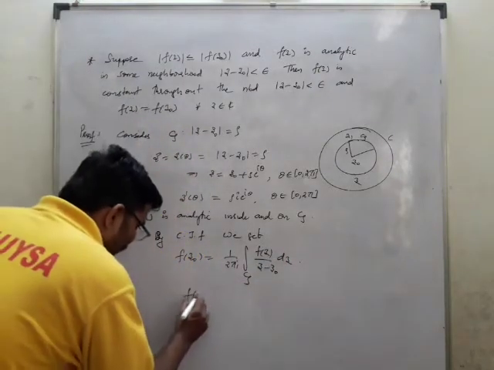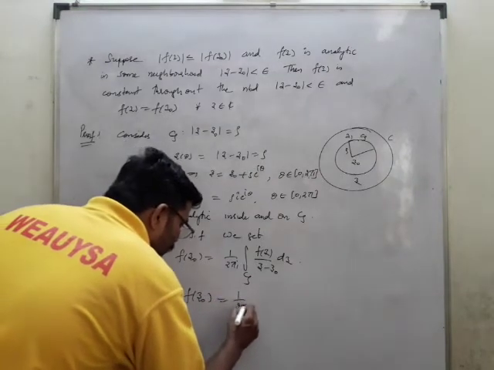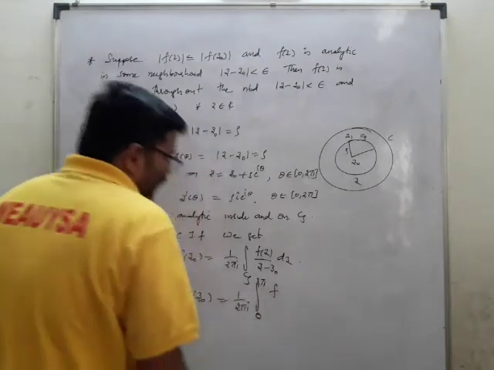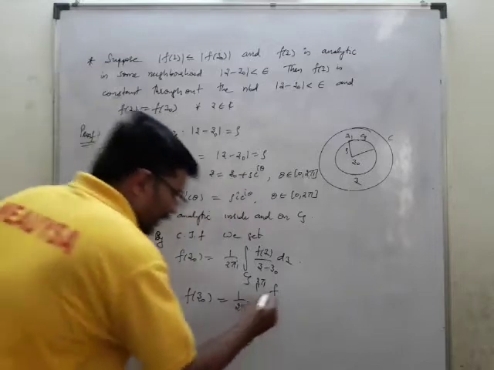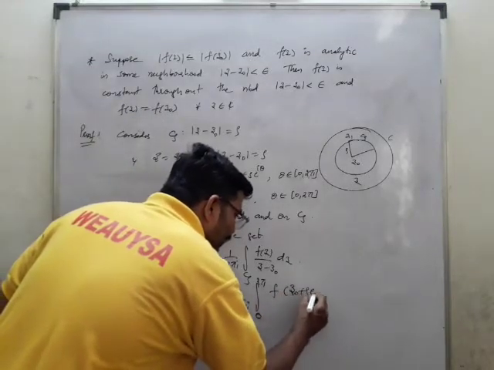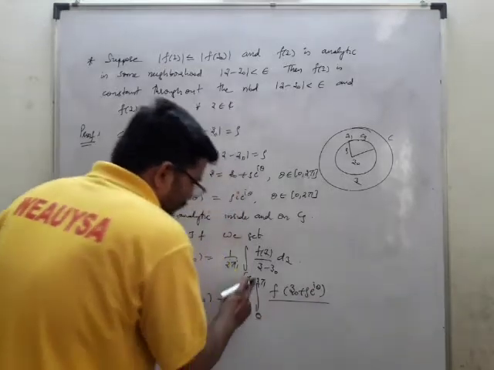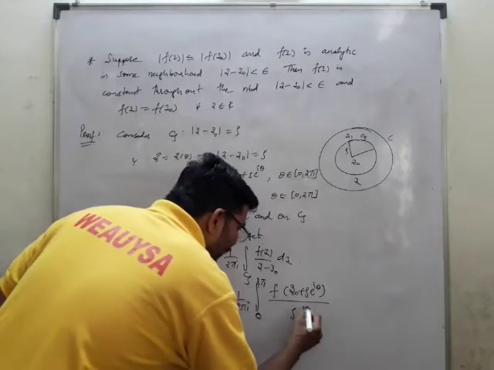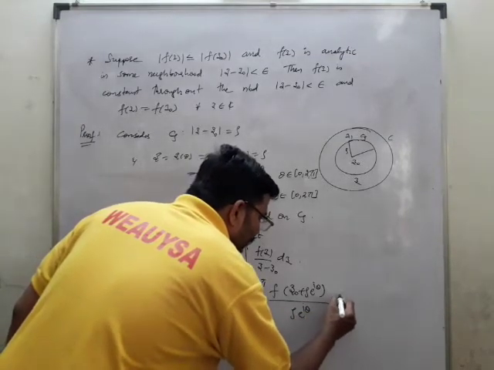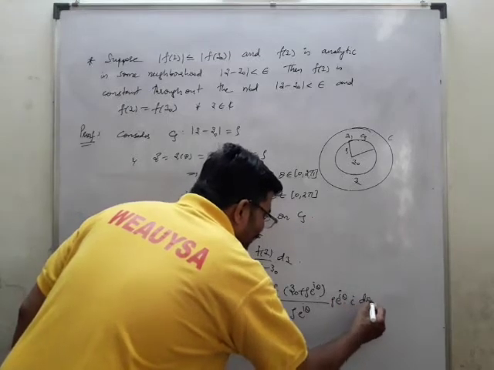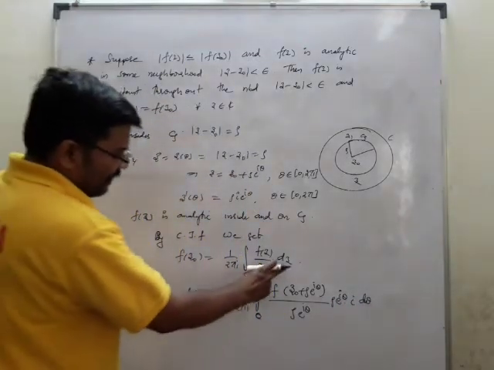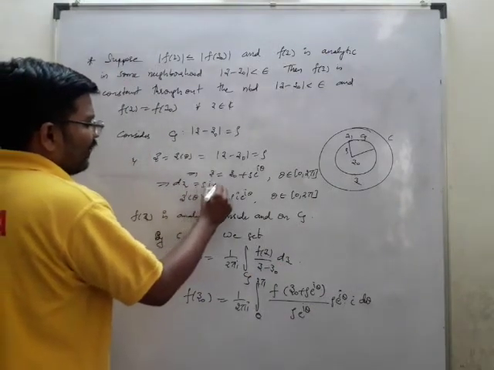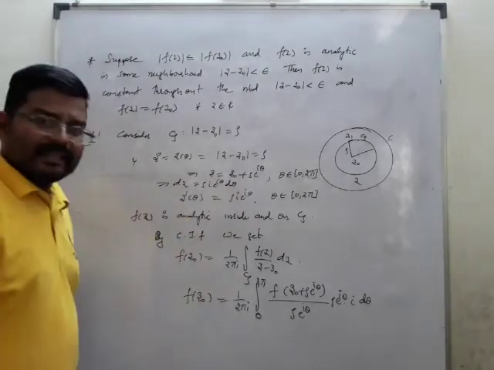So I write f of z naught is equal to 1 by 2 pi I integral 0 to 2 pi f of z, where z is z naught plus rho e power I theta, divided by z minus z naught, which is rho e power I theta, into I d theta. This is dz: dz is equal to rho I e power I theta d theta. That is the value of dz.